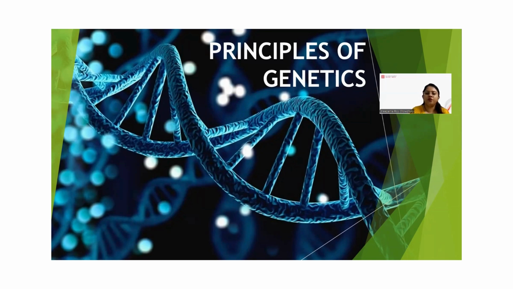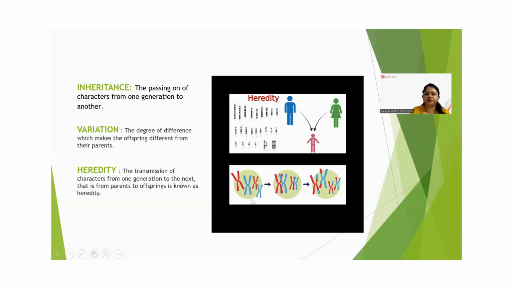So before we dive into the concept, you will have to know some basic words about this chapter. Number one is inheritance. So what is inheritance? Passing on of characters from one generation to another generation is called inheritance.